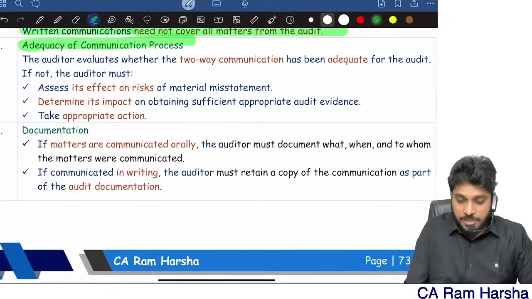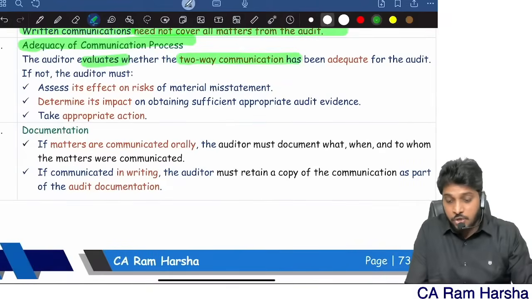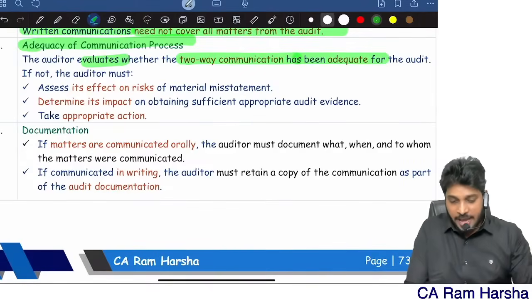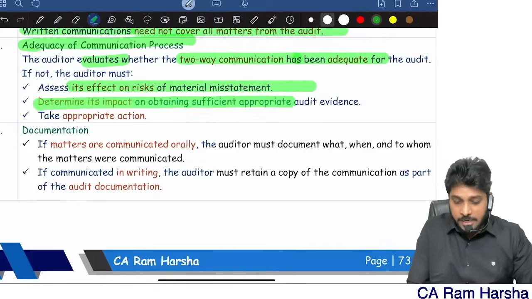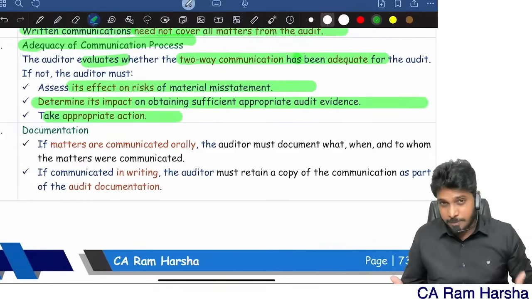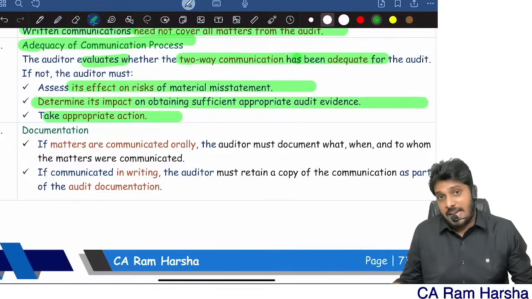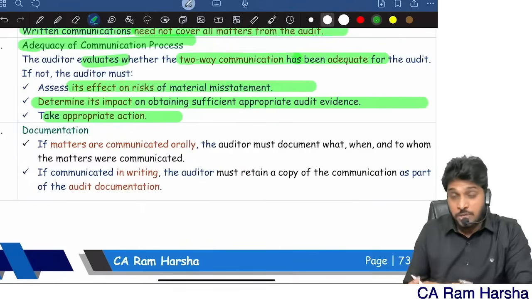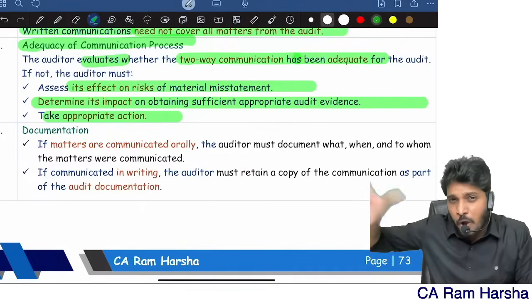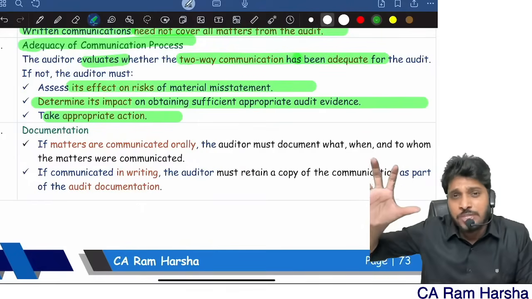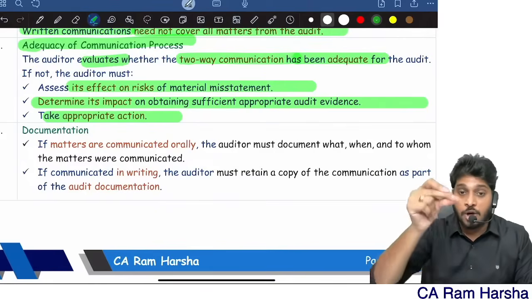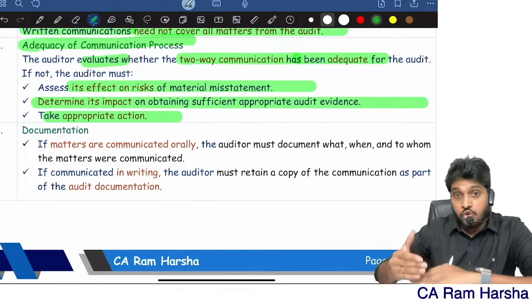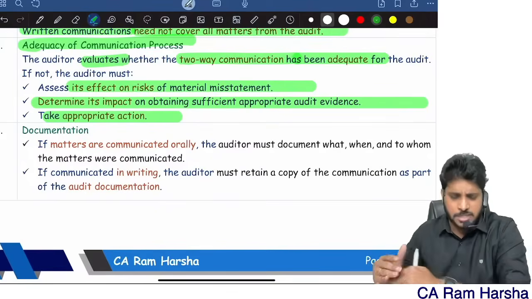On adequacy, the auditor has to evaluate whether two-way communication is adequate, assess its impact on risk, determine its impact on obtaining sufficient appropriate audit evidence, and take appropriate action. You must check whether communication between you and the top management is adequate. If there is proper communication and proper rapport between you and top management, they will give you information on time and correctly. So you must establish a very cordial connection with the top management.